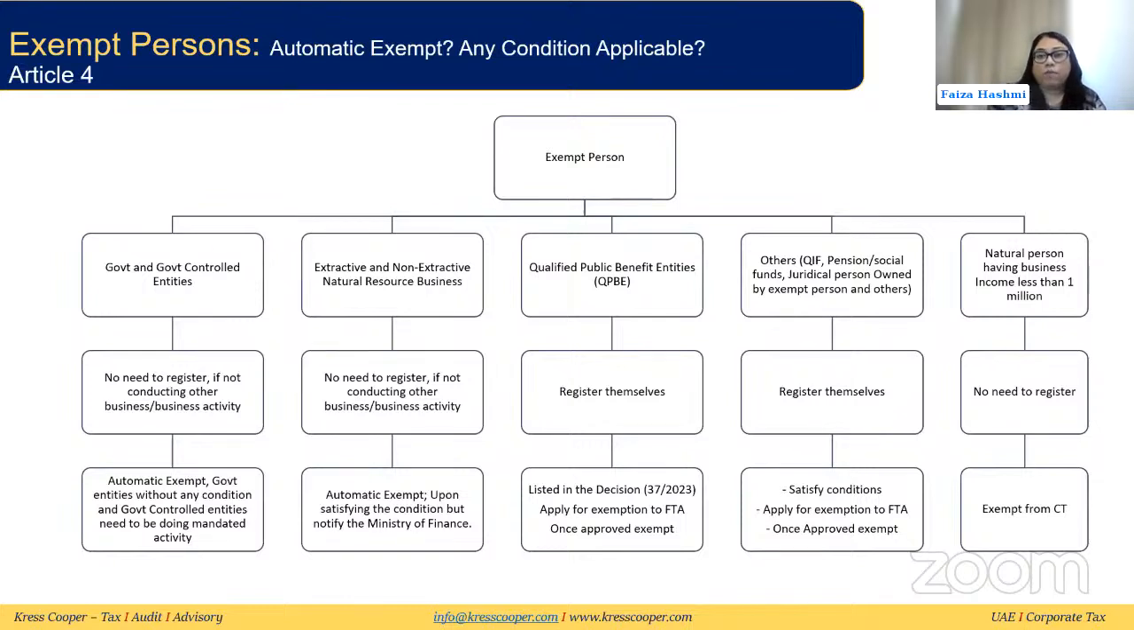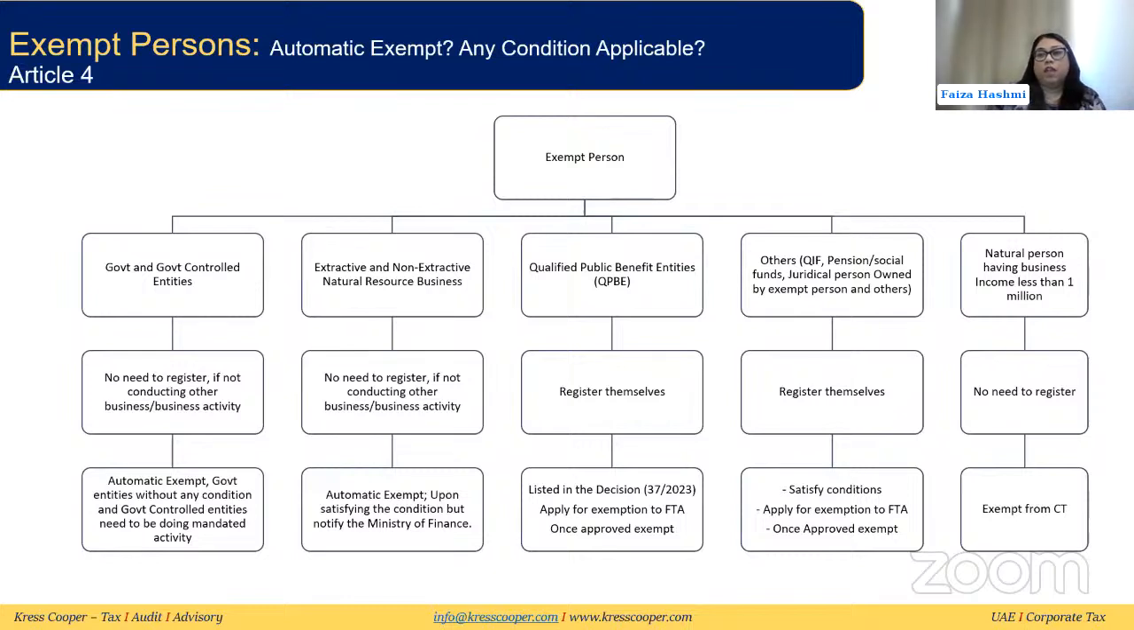Then we have qualifying public benefit entities. They need to register themselves and apply for the exemption after they have registered. Once FTA approves their application, only then will they be exempt. Then we have qualifying investment funds, pension, social security funds, or juridical persons owned by the exempt person. They also need to register themselves. They need to satisfy the conditions for each of these categories and apply to FTA for this exemption. If their application is approved and they are meeting the conditions, only then will they be exempt from this tax.